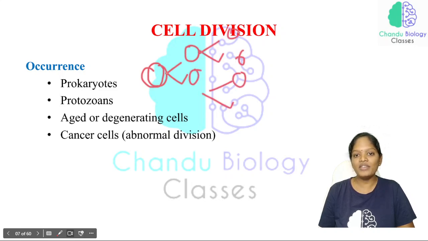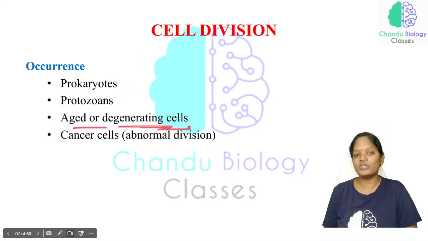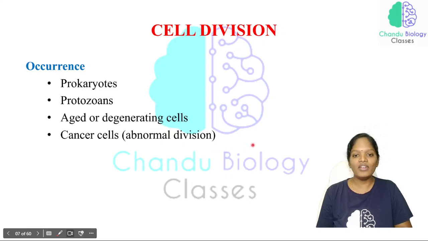That is why we call it a direct cell division. It also occurs in protozoans and in aged or degenerating cells. Cancer cells, with their abnormal division, also undergo amitotic division. So these are the areas where we can find amitotic cell division.